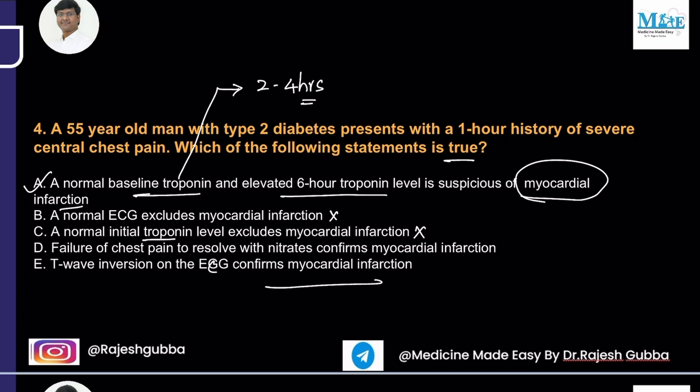And "failure of chest pain to resolve with nitrates confirms the myocardial infarction" is also a wrong statement, because in certain diabetic autonomic neuropathies, you don't have chest pain at all. And "T-wave inversion on the ECG confirms myocardial infarction" is a wrong statement, because asymmetrical T-wave inversion can be there in strain pattern, in left ventricular hypertrophy, hypertrophic obstructive cardiomyopathy, raised intracranial pressure, right? So in all these conditions, the T-wave can be inverted. So T-wave inversion in the ECG does not represent the myocardial infarction. So the answer will be A, first option.